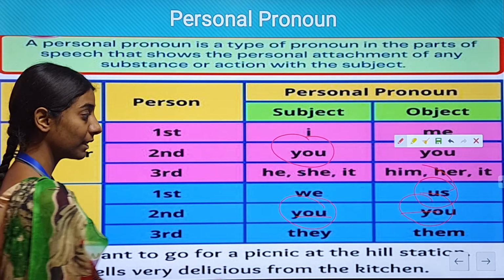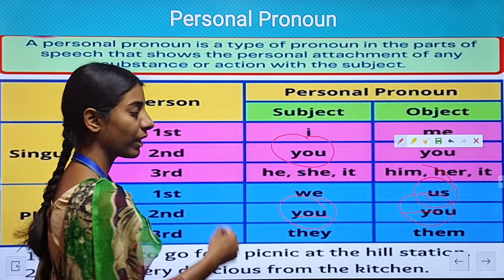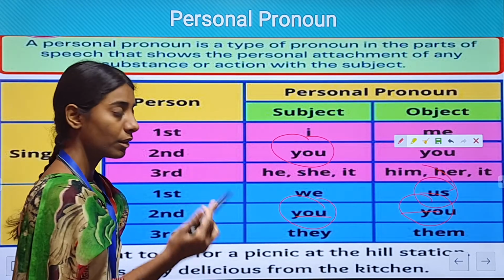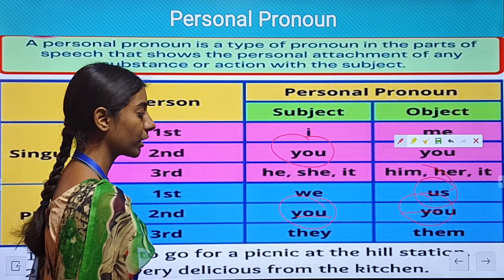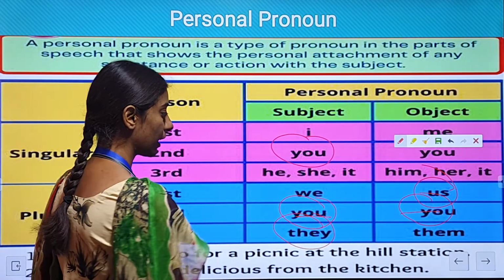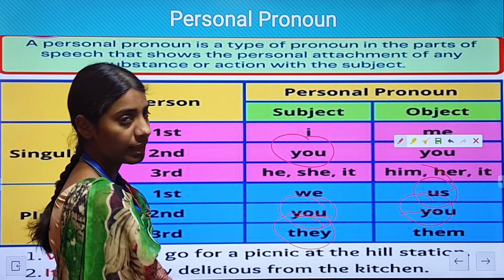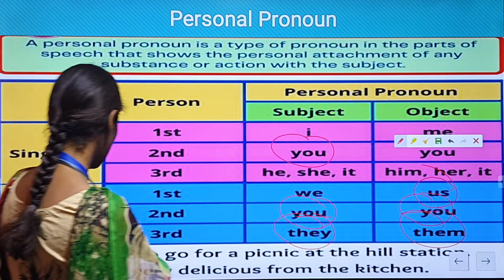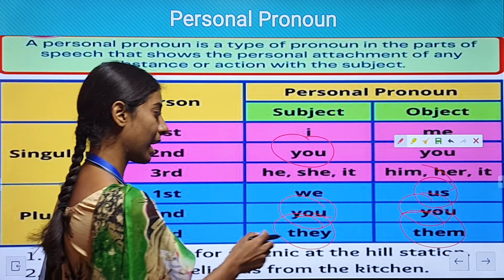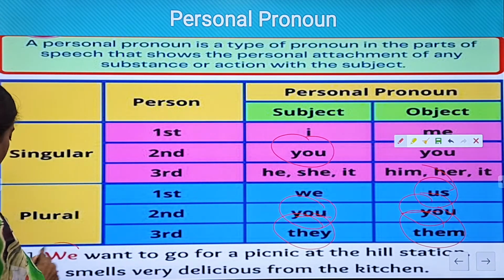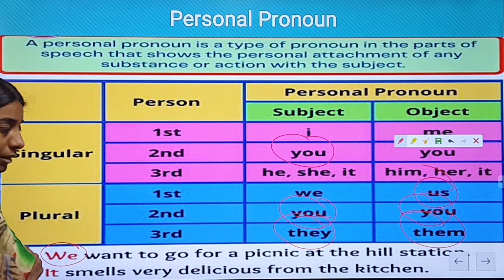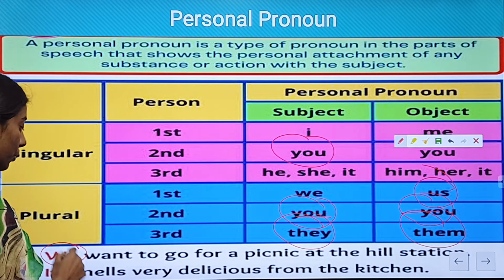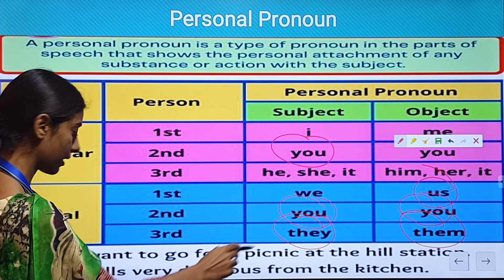In the third person, they. When we are referring to a group of people or a specific person as the subject in the sentence, then we will use they, and when we are referring to that person as the object in the sentence, then we will use them. Okay, now, we want to go for a picnic at the hill station. We is the example for the first person pronoun in the plural. We want to go for a picnic at the hill station.